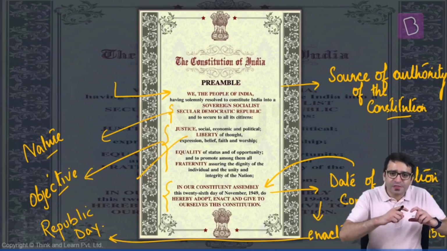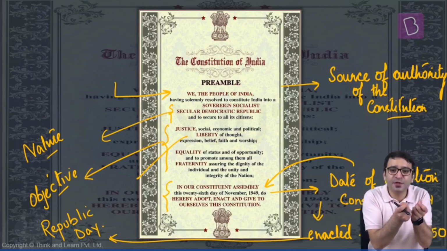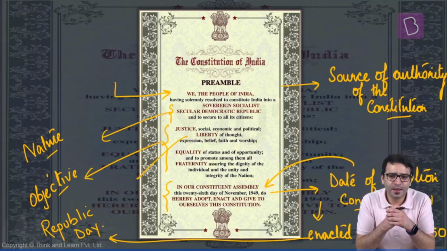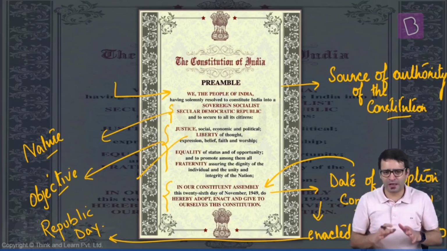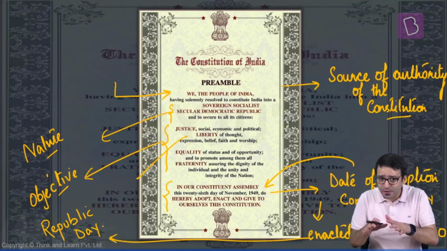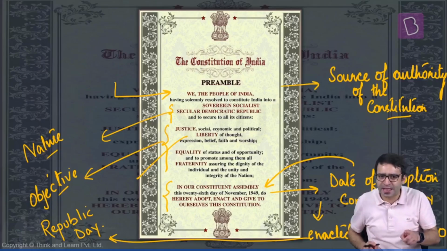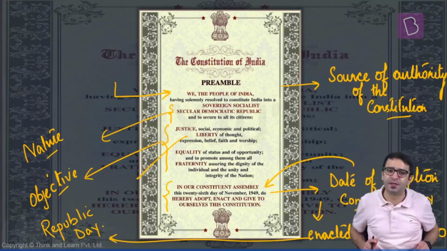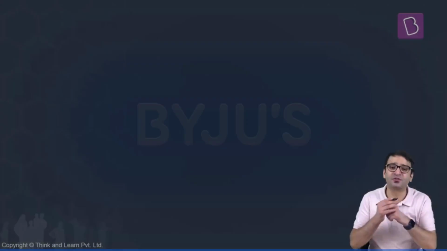But this Constitution was enacted, it entered into force, on 26 January 1950. But why this delay? If the Constitution was ready, if it was signed, if it was adopted on 26 November 1949, why was it given effect on 26 January 1950? For that, there is a history.